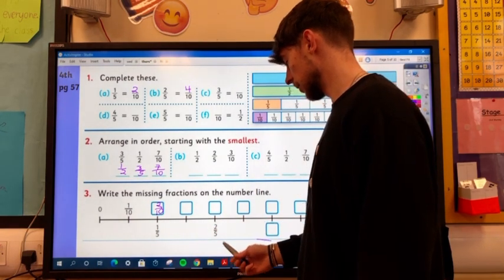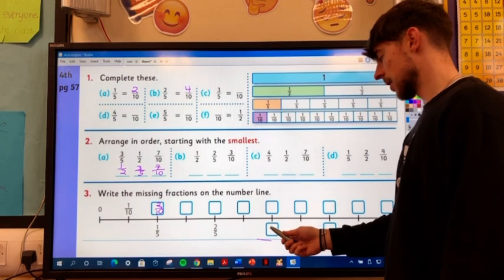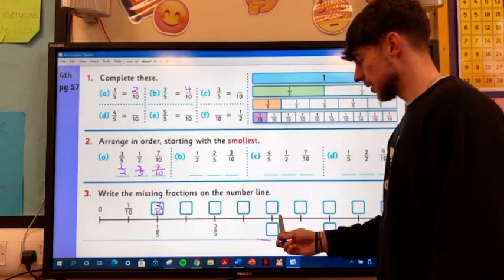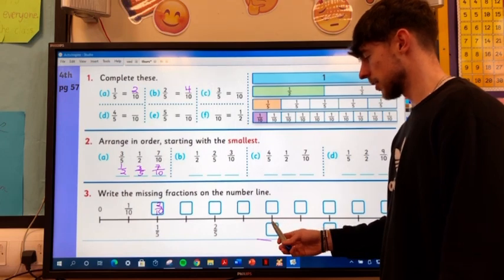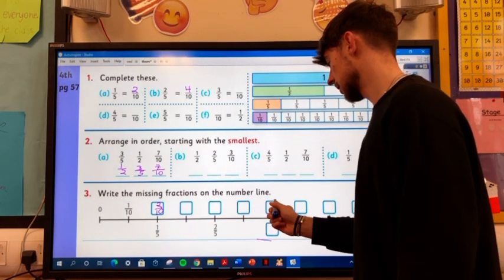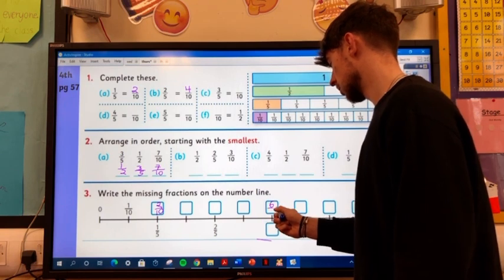write the 2 over 5 below, 5, 6, what do we write here? So it's 6 over what? How many altogether? So it's 6 over 10.